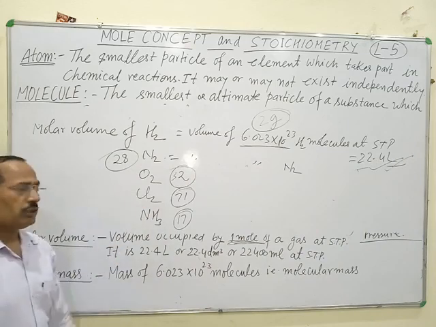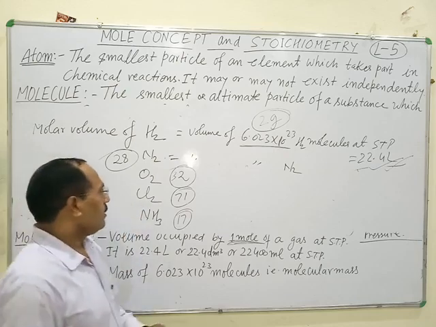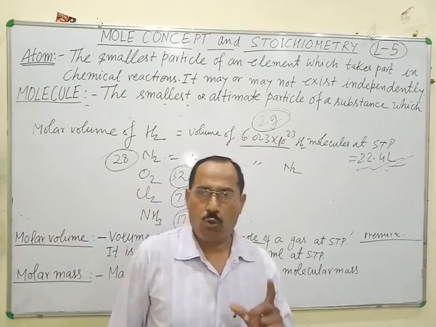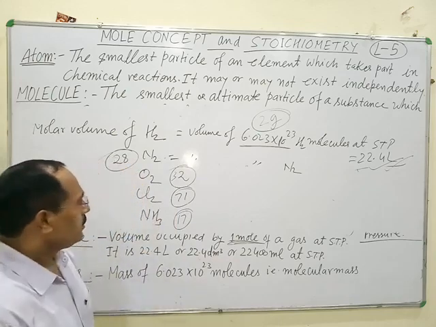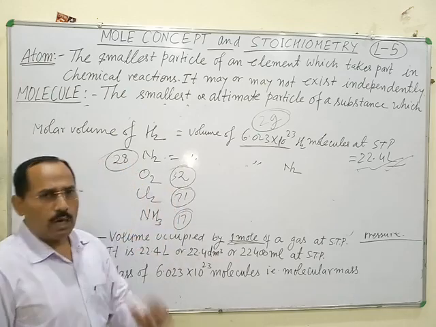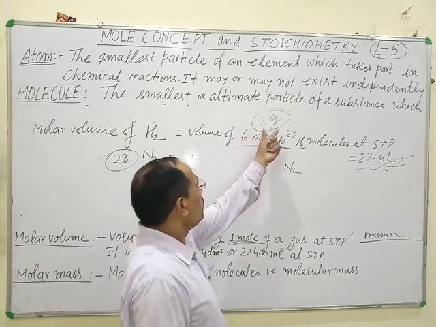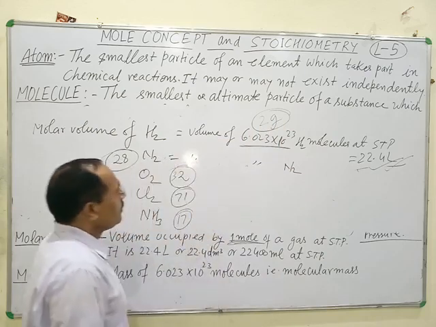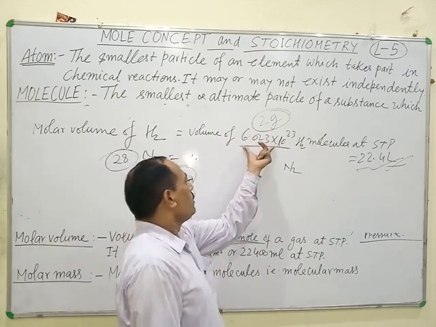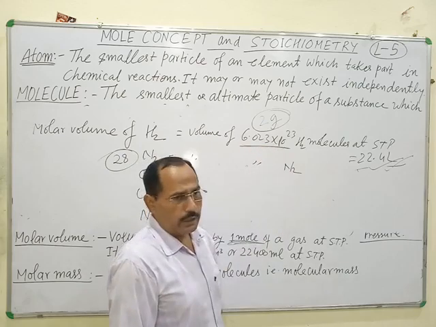With the help of this relationship, one can calculate the actual mass of one molecule, or the actual volume of one molecule. It means the volume of 2 gram of hydrogen is equal to 22.4 liter, or the volume of Avogadro number of hydrogen molecules is 22.4 liter.